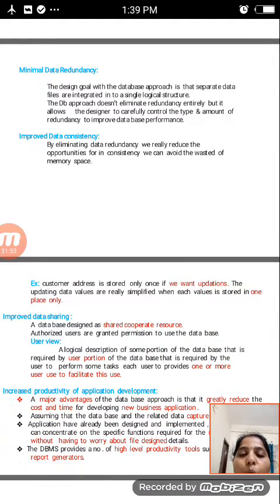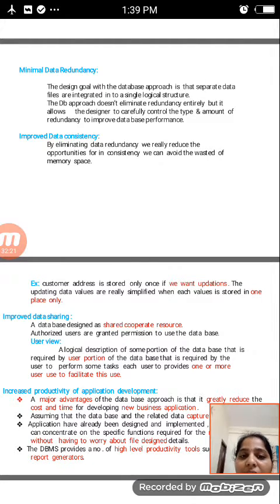After that, minimal data redundancy. The design goal of the database approach is that separate data files are integrated into a single logical structure. The database approach does not eliminate redundancy, which means repetition, entirely.